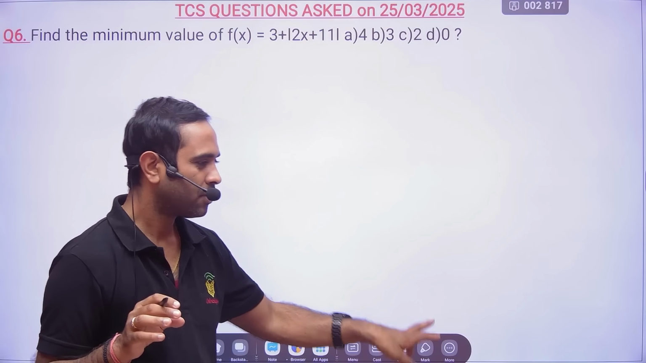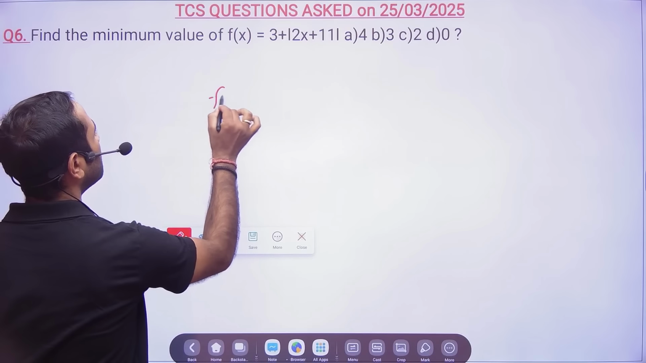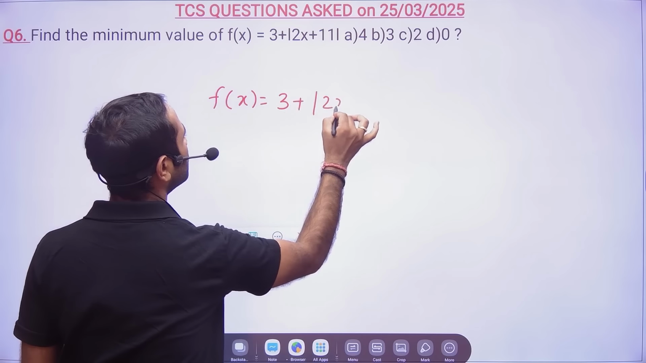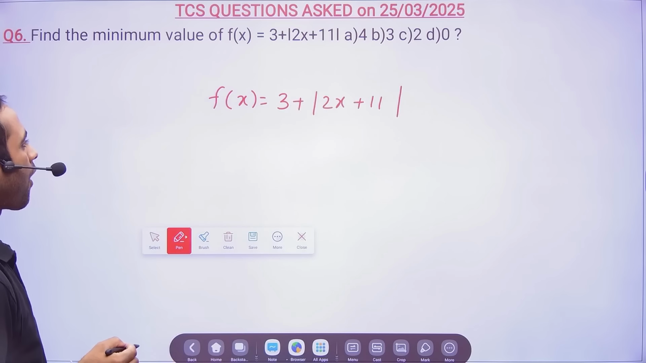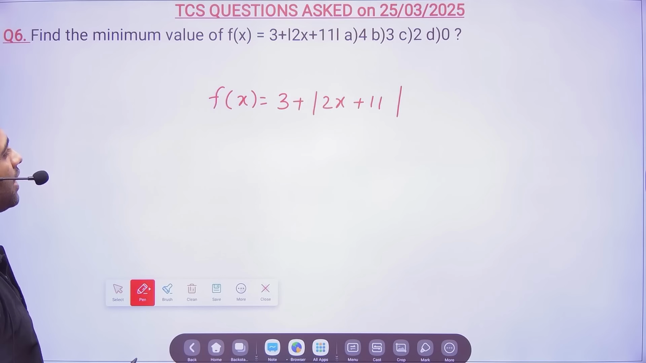Now find the minimum value of f(x). So you have to find the minimum value of this function: 3 plus mod of 2x plus 11. The options are 4, 3, 2, 0.